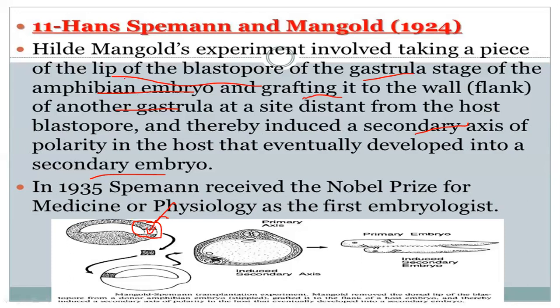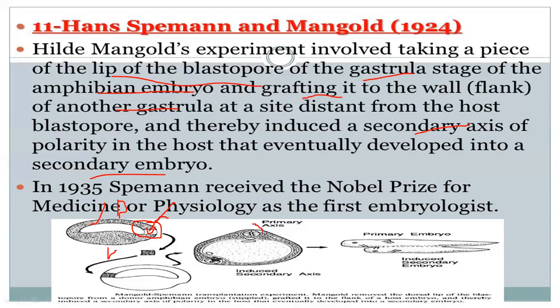But here that is called the dorsal lip of the blastopore. Dorsal lip means this is the dorsal side and this is the ventral side. So the dorsal lip of the blastopore here is taken from one embryo in the late gastrula stage.